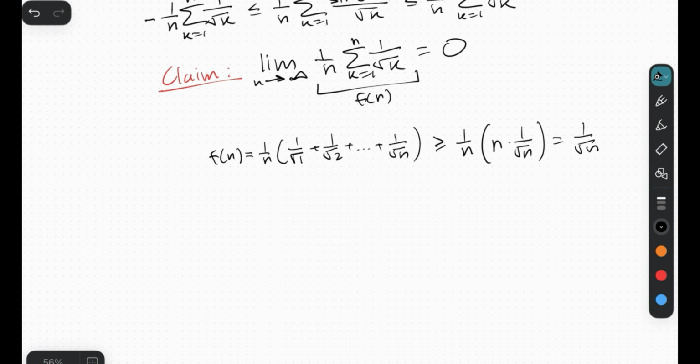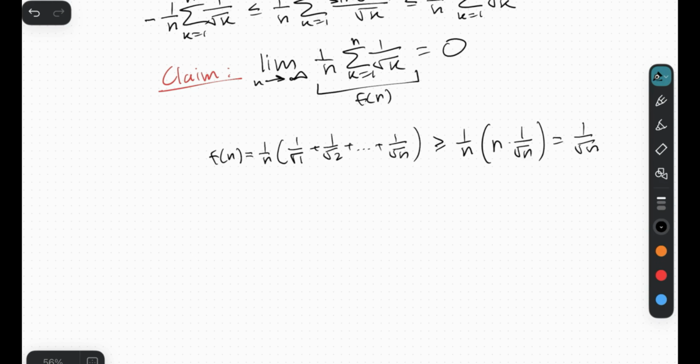Okay, so now notice what we have derived. We've derived a neat inequality that states that f of n is always greater or equal to 1 over root of n. Now, an inequality in the context of limits problem.